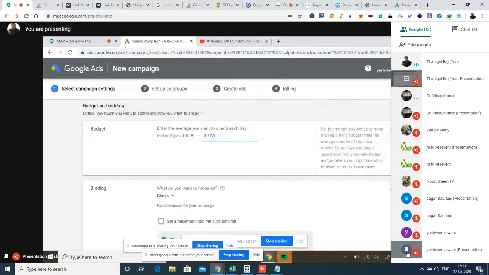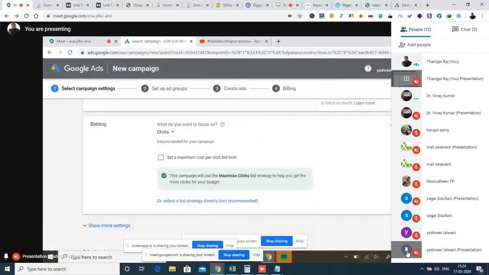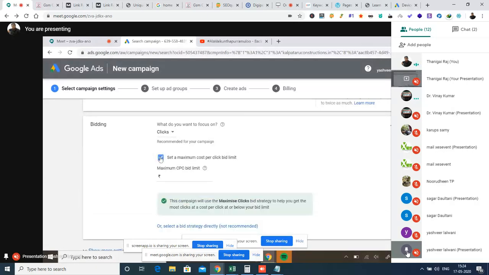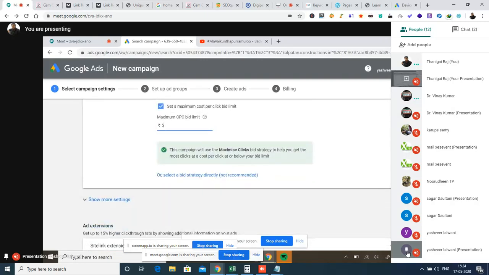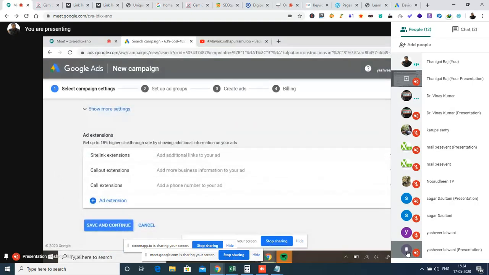Okay, let us go to the next one. Scroll down. Select the maximum cost per click bid, and give the maximum cost as 5 rupees. Scroll down. Scroll down. Hold on. Save and continue.